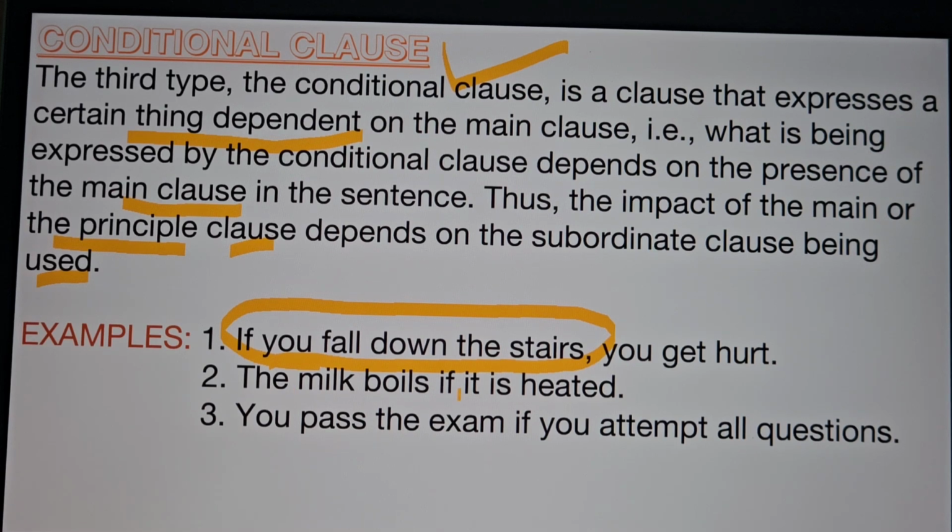The milk boils if it is heated. This particular clause is the conditional clause. This thing, if it is heated, is dependent on the main clause. Same, you pass the exam if you attempt all questions. Only if you attempt all questions do you pass the exam. So this certain thing is dependent on the main clause. So this is what a conditional clause is.